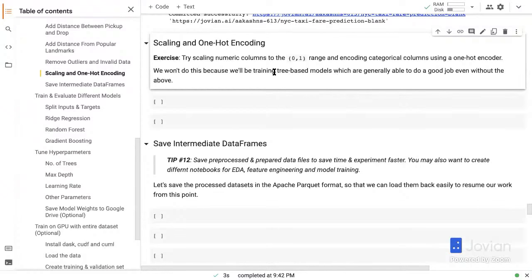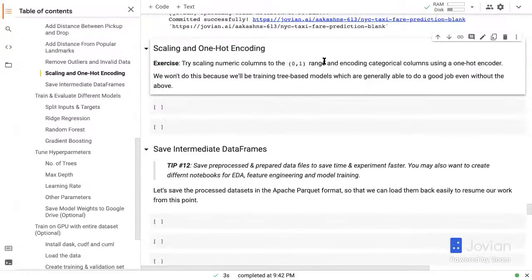But second, tree-based models are generally able to do a decent job, even if you do not scale numeric columns or encode categorical columns, assuming that you have a tree that can go deep enough or you're training enough trees, which we will try and do. Okay. But that's an exercise for you. Try scaling numeric columns and encoding categorical columns. And if you don't know what these terms mean, then check out the 0 to GBM scores.